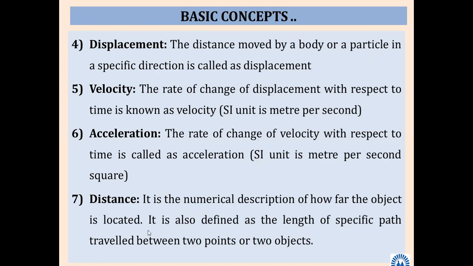Distance is the numerical description of how far the object is located. For example, our college is located 4 kilometers away from Pandharpur. Distance, simply 4 kilometers, or whatever, 2 kilometers, will be a distance. So it is a numerical description of how far the object is located. It is also defined as the length of the specific path traveled between two points.